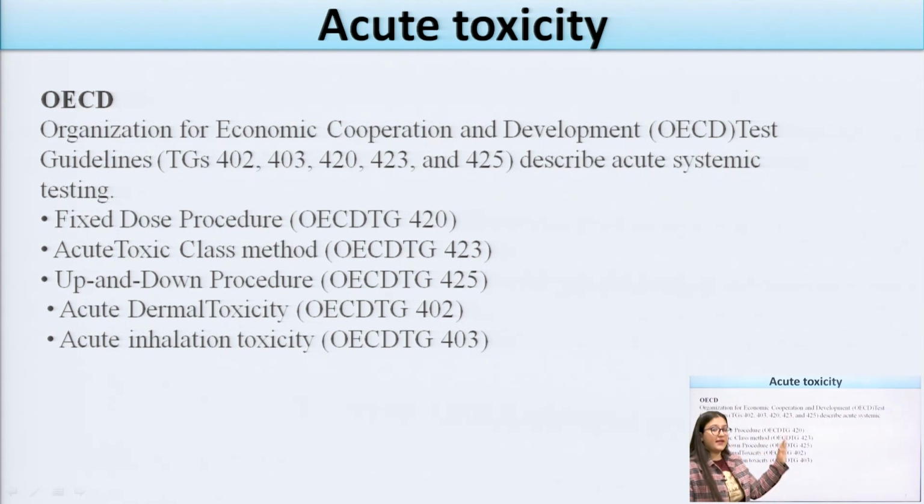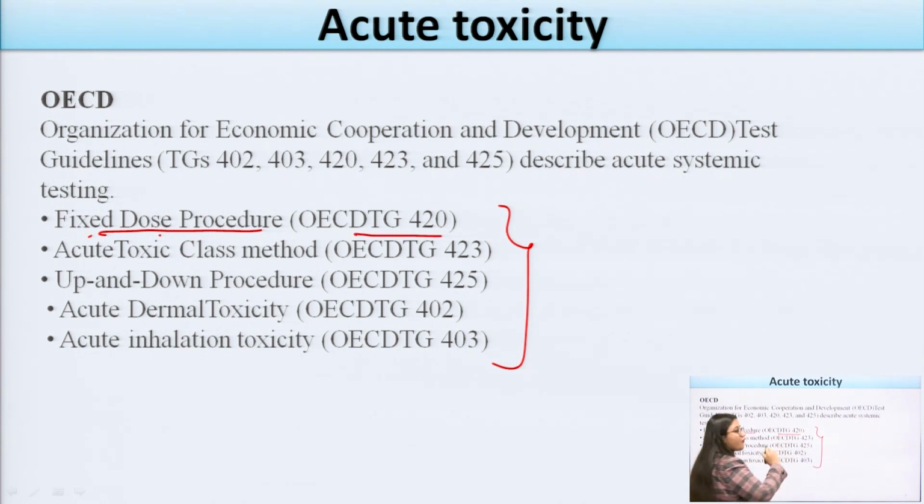Now, this is the main guideline used for the acute toxicity study. This is the OECD guideline, the Organization for Economic Cooperation and Development, OECD test. These are some of the guidelines given by the OECD. The first one is the fixed dose procedure, which comes under OECD TG 420. Then the second, the acute toxic class method, comes under OECD TG 423. These are the guidelines given by the Organization for Economic Cooperation and Development.